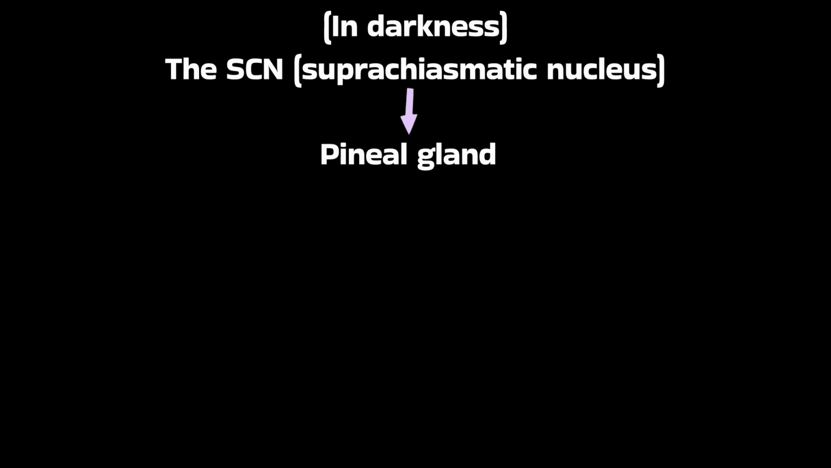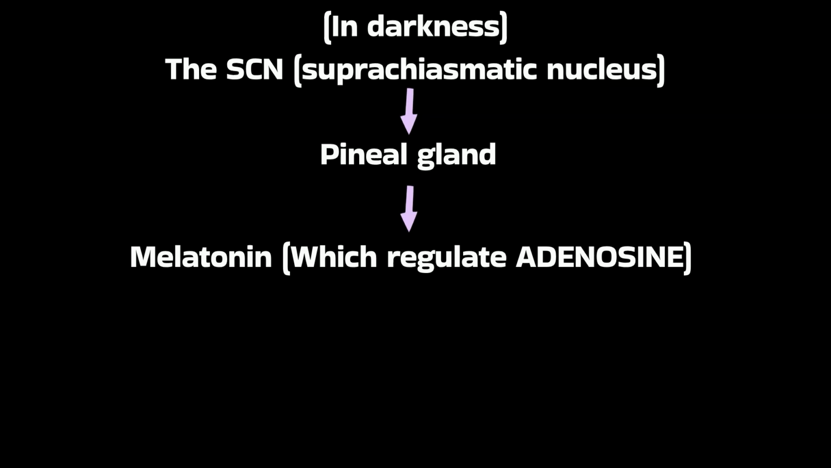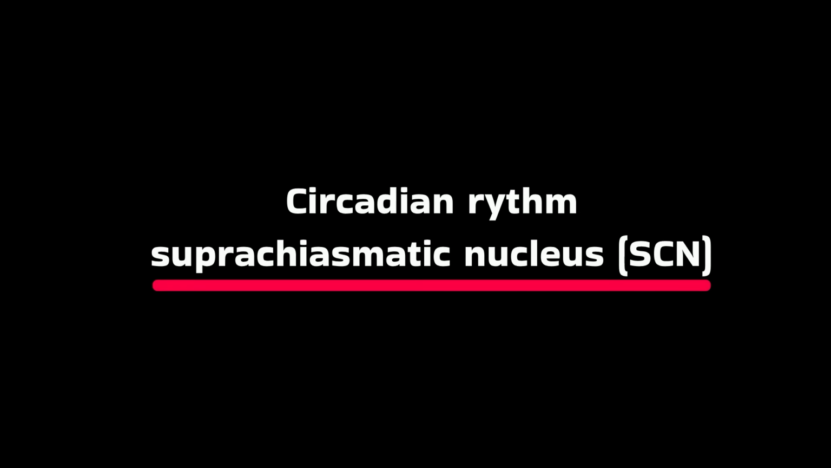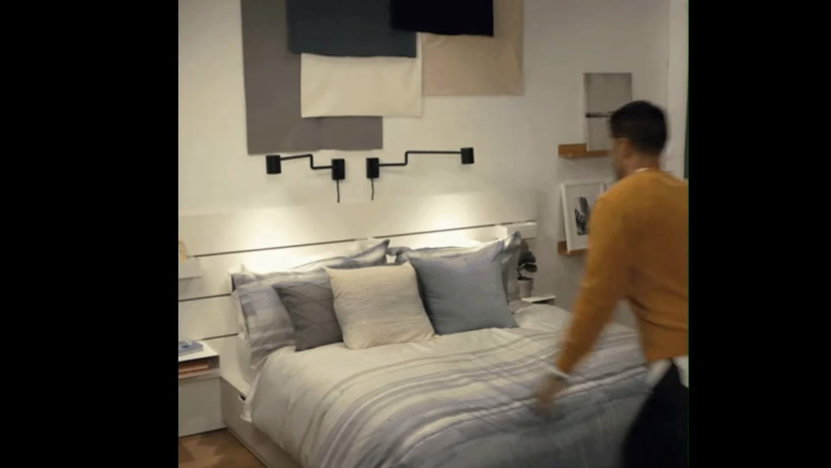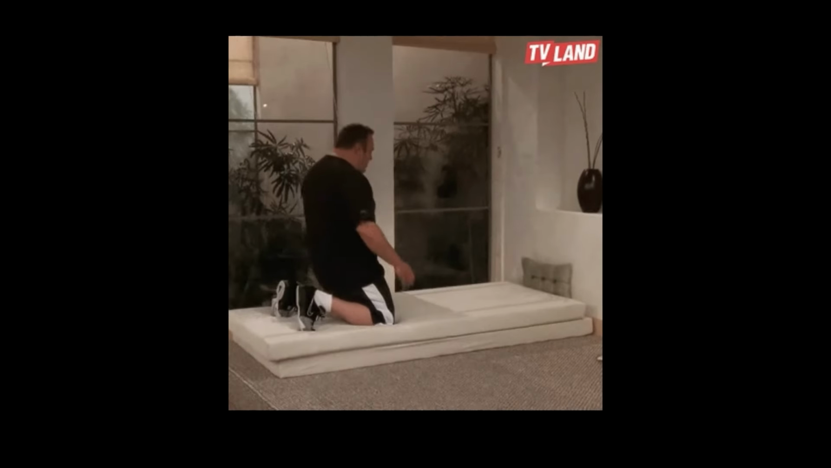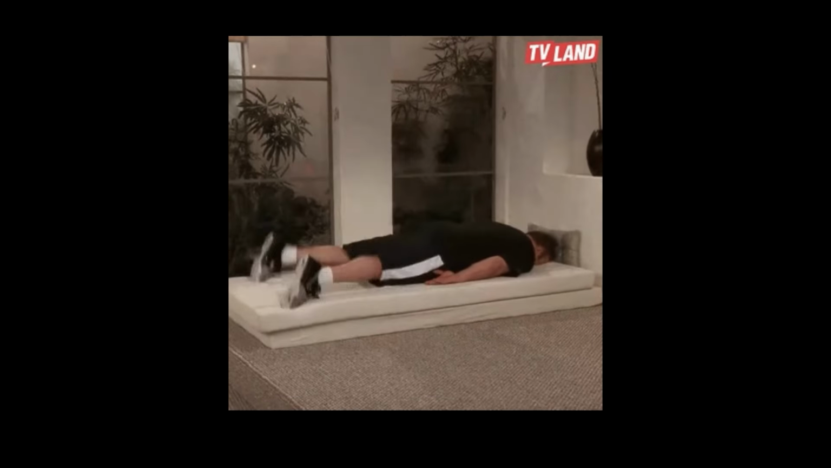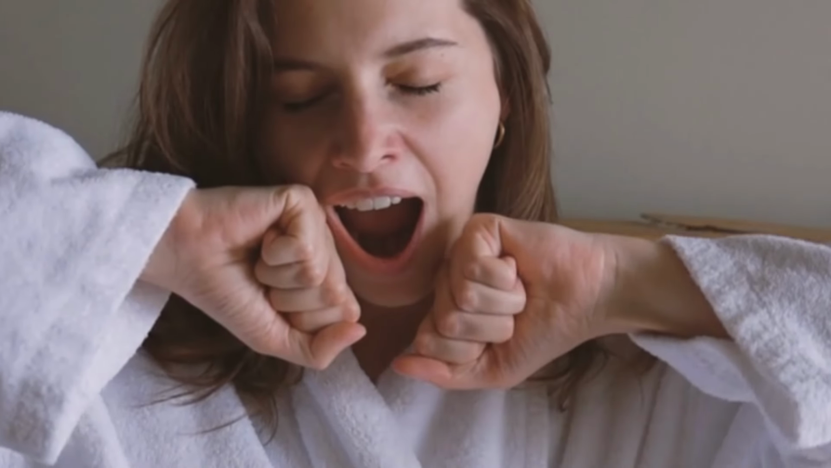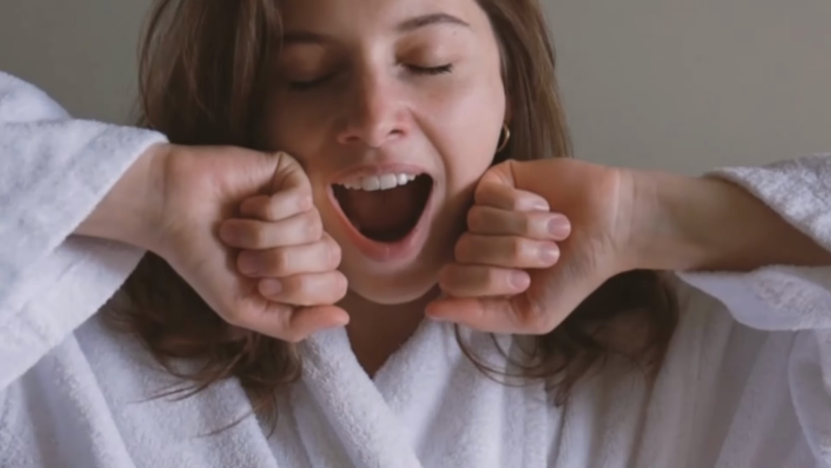In darkness, the SCN instructs the pineal gland to create melatonin, which promotes sleep. A typical example of a circadian rhythm controlled by SCN is: you will fall asleep automatically at the same time every night. And you will wake up automatically at the same time every morning.